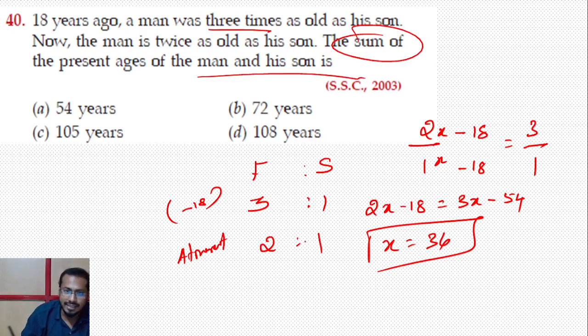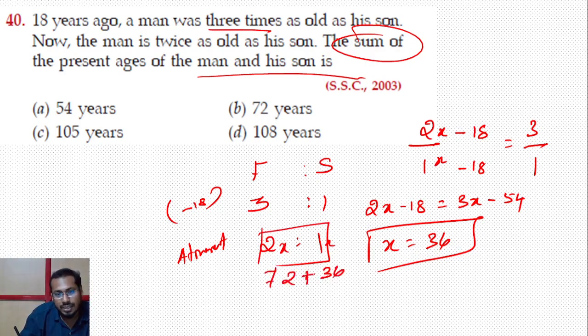So x is 36, and at present the man is 2x and the son is 1x. The son is 36, and 36 into 2 is 72 for the man. Add both, since they want the sum. Okay, 108 is the right answer.